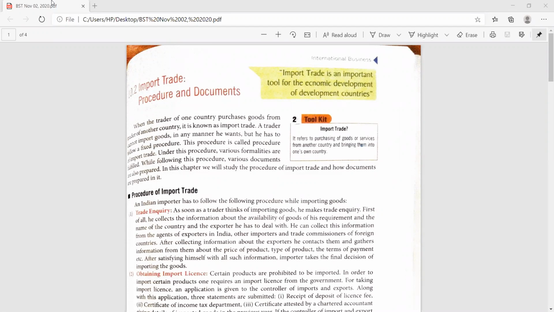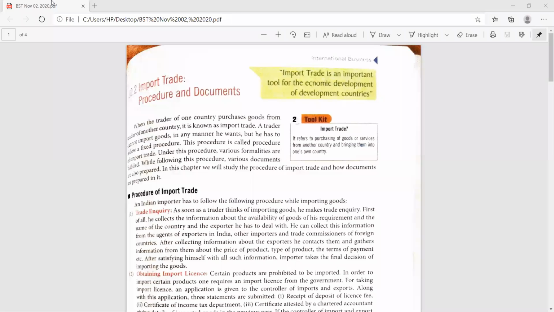Let's see the meaning in the toolkit. It is given over here. It refers to the purchasing of goods and services from another country and bringing them into its own country. Import trade is also helpful to maintain the standard of living of a country, because when we bring goods from a specialist country, it helps us to raise our standard of living. Let's see what the author has given.